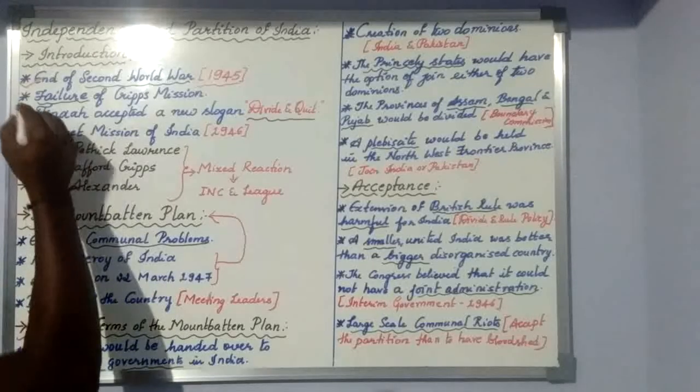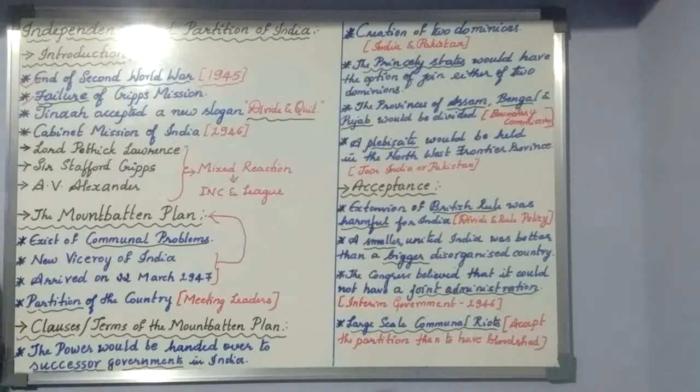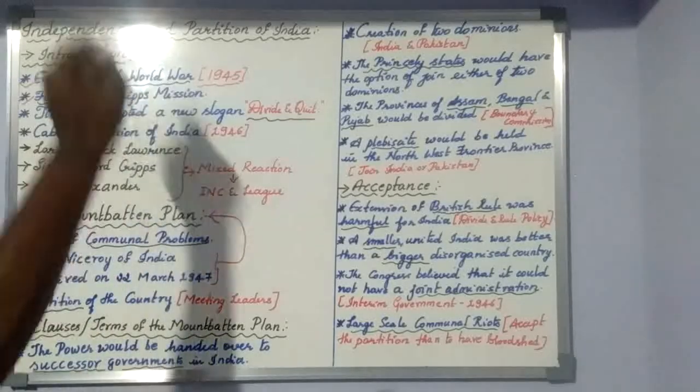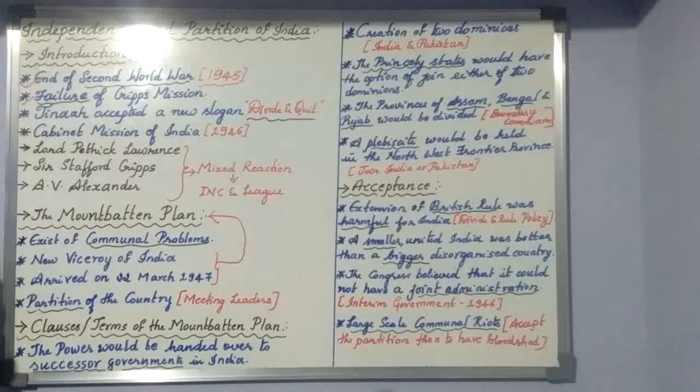The second point says failure of the Cripps mission. The reason why we moved forward after 1942 is the failure of the Cripps mission, which came to India. Its failure is also one of the reasons to go towards independence and the partition of India.